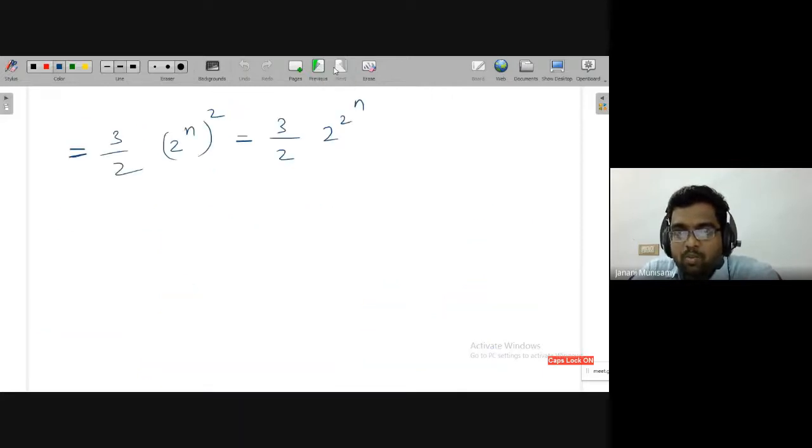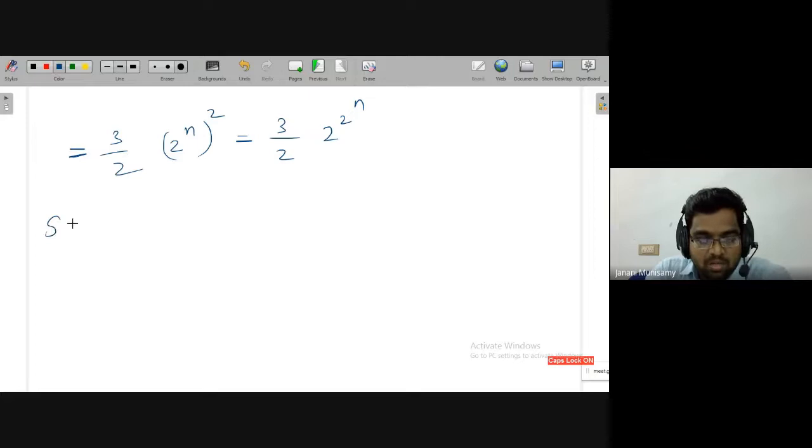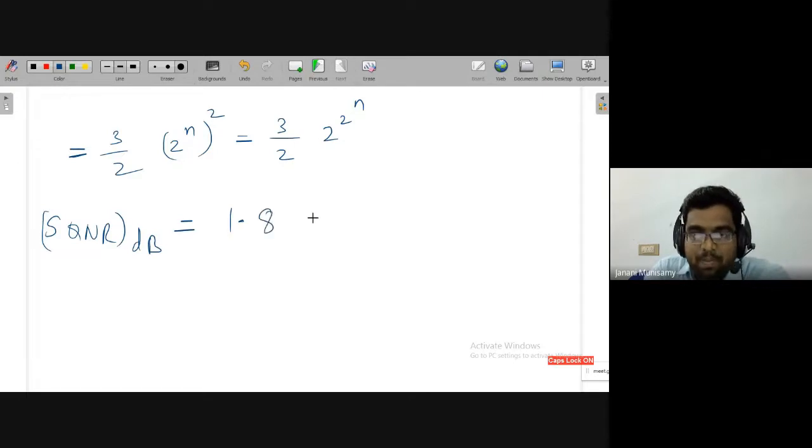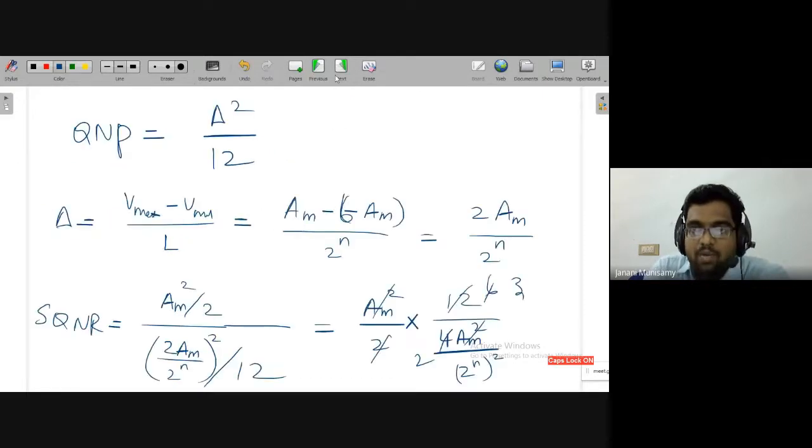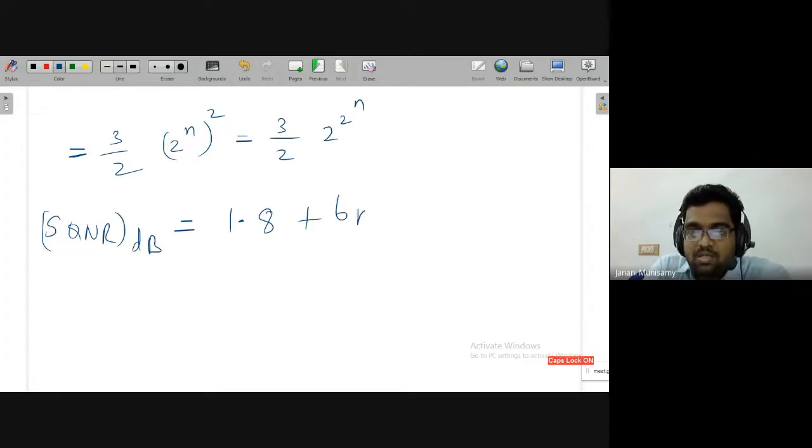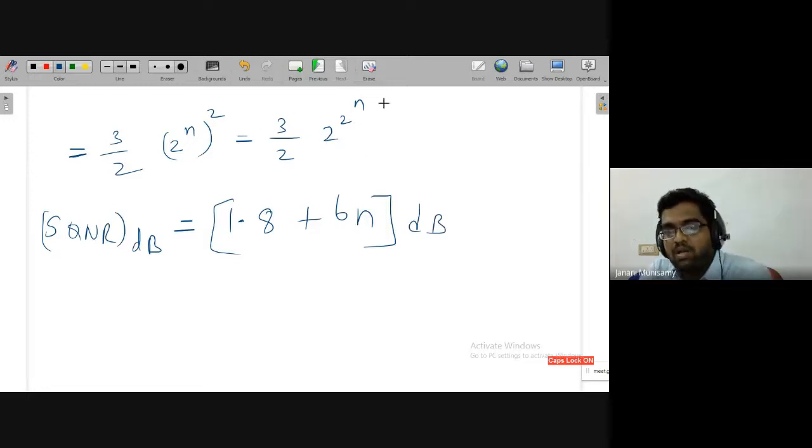So if you take the logarithmic value, if you represent signal to quantization noise ratio in terms of dB, then the final answer here is 1.86 plus 6n dB. The 10 log formula we have to apply; the n we can't do anything with, so it comes as 6n.